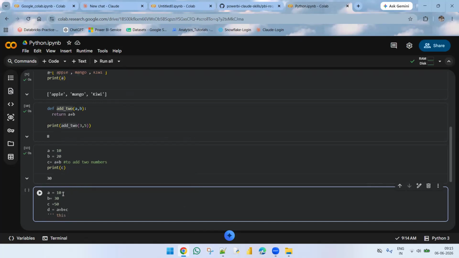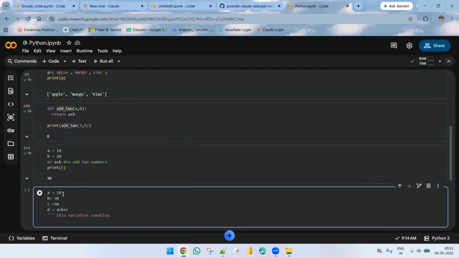I'm just adding randomly. These variables contain integer values, and the d variable will provide the addition of three numbers.